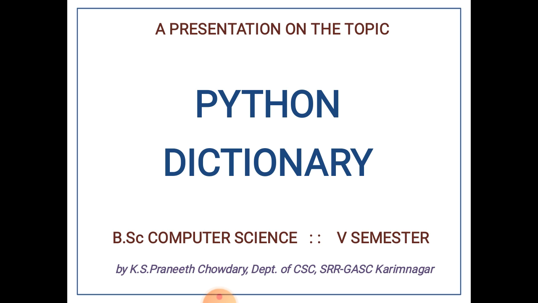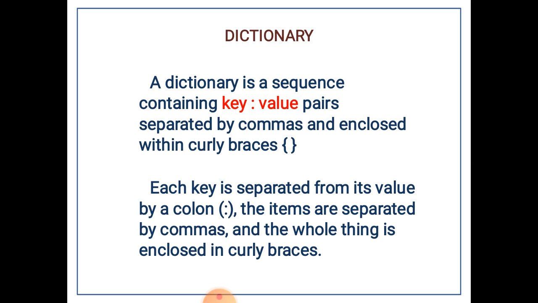So for today's class we are going to study the dictionary in Python. Dictionary is also a sequence, containing key value pairs. List and tuple contained only elements, but a dictionary contains key value pairs. Each key value pair is separated by a comma and enclosed within curly braces.